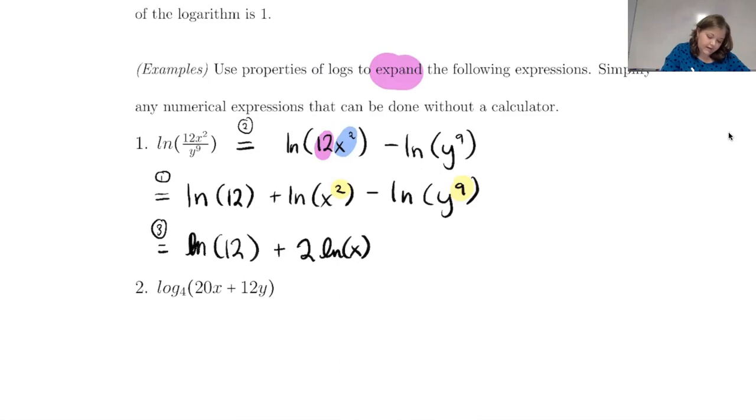And then minus 9 ln of y. Okay. And so now we look on the inside of our logs, and we don't have anything being multiplied together. We don't have anything with exponents, and so that should be expanded as much as possible. And this should be our final answer.